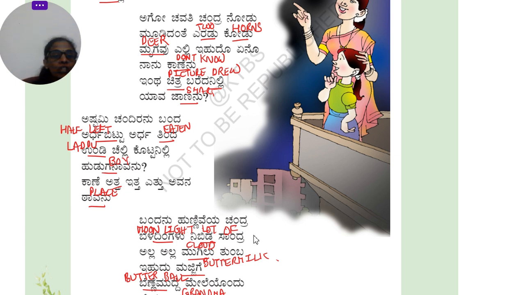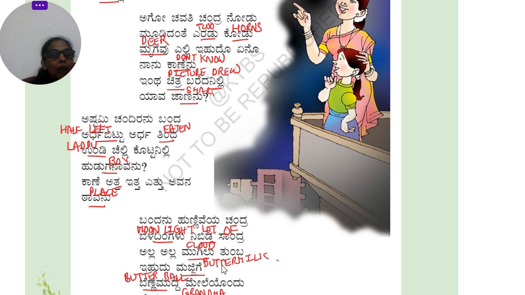Bandanu hunnimeya chandra beladingalu nibida sandra, meaning now the full moon has come. Beladingalu nibida sandra. When the full moon appears, it looks so bright. The day when there is a full moon, the night looks very bright. There is so much light. Nibida sandra means there is a lot of light and brightness emitting out of that moon.